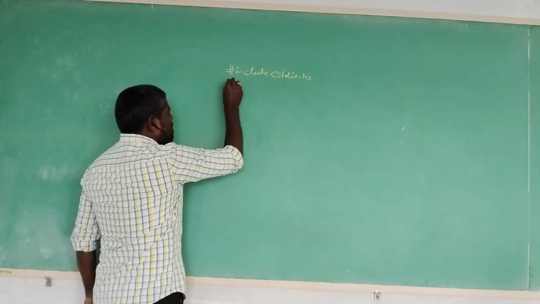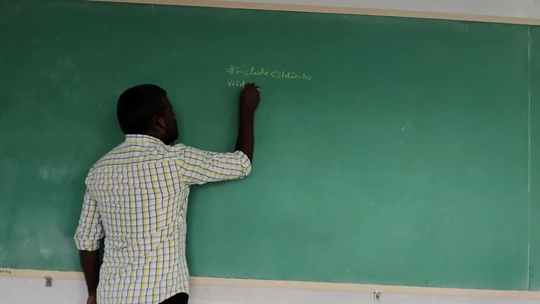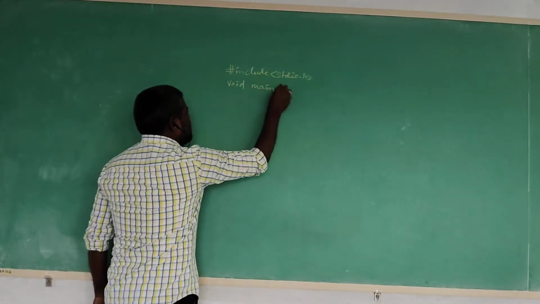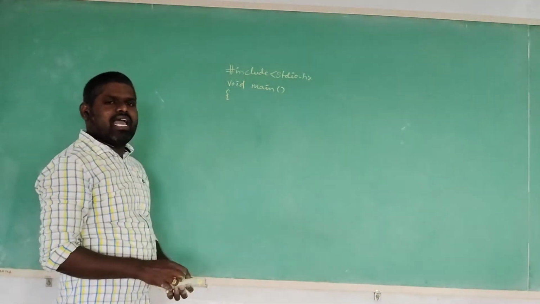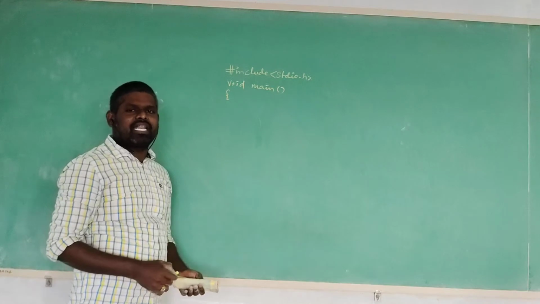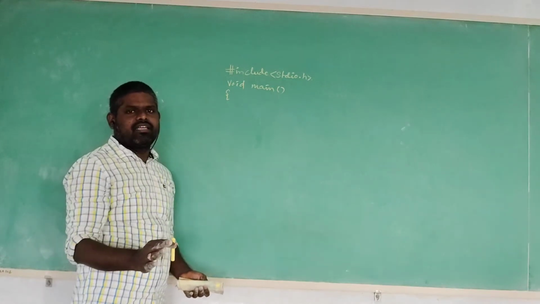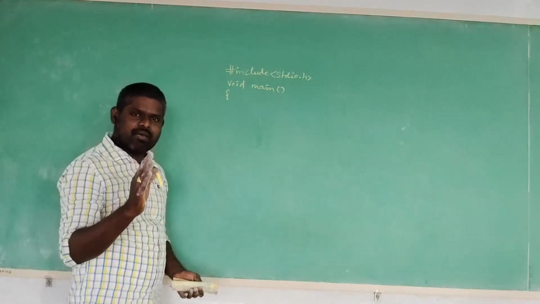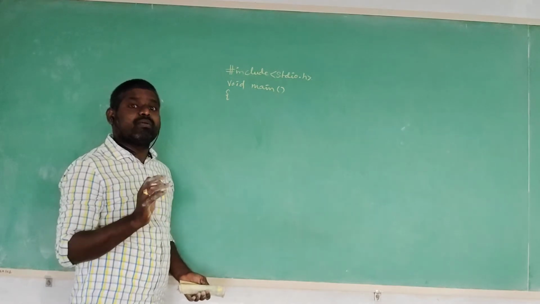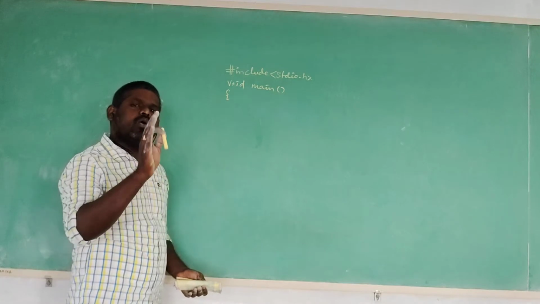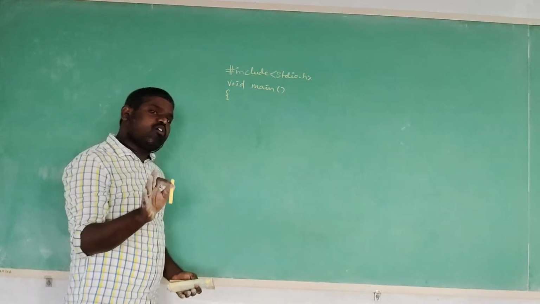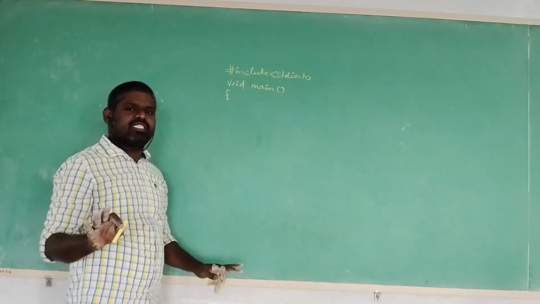Then we write the main function, with a begin brace. Why are we writing the main function? While executing, the C compiler recognizes only the main function. That's why it is the mandatory function in a C program. Without the main function, we can't execute our C program.